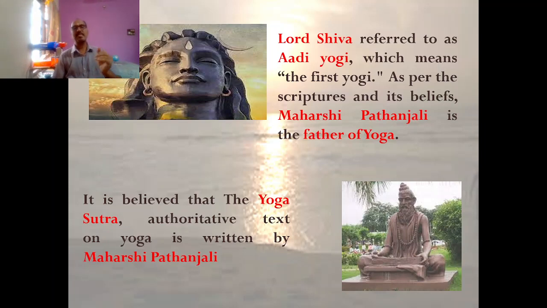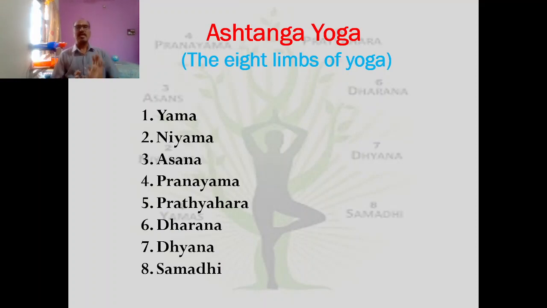The concept of Ashtanga Yoga is the base or root of all yogic practices, as mentioned in this text. So what are the Ashtanga Yogas? Yama, Niyama, Asana, Pranayama, Pratyahara, Dharana, Dhyana, and Samadhi. These are the 8 limbs of Ashtanga Yoga.